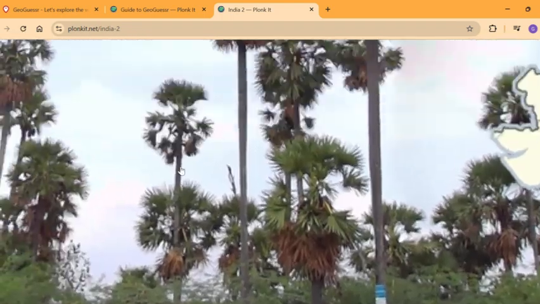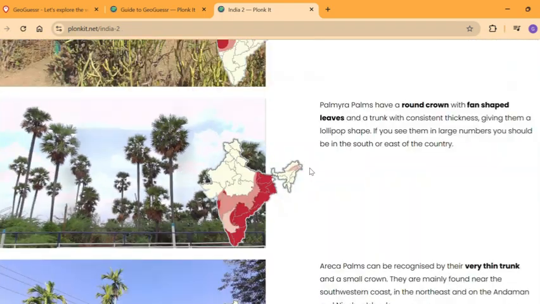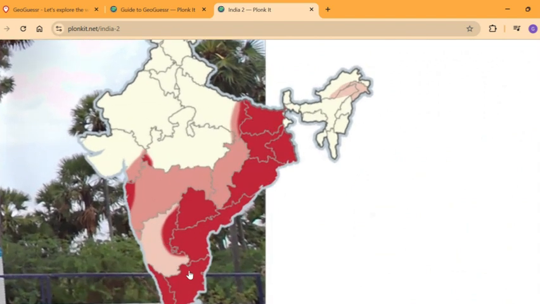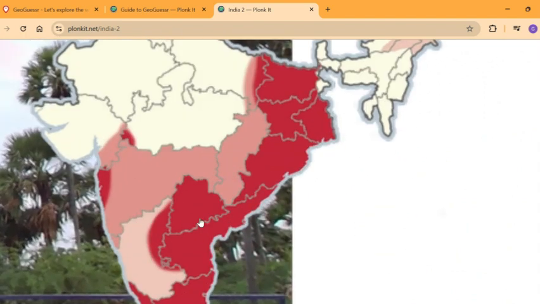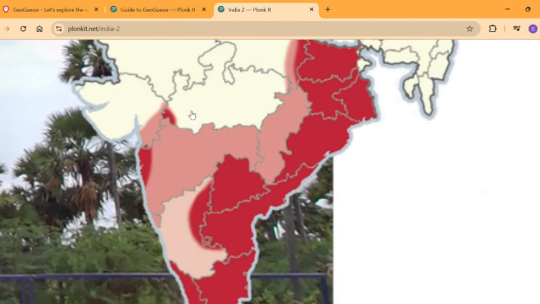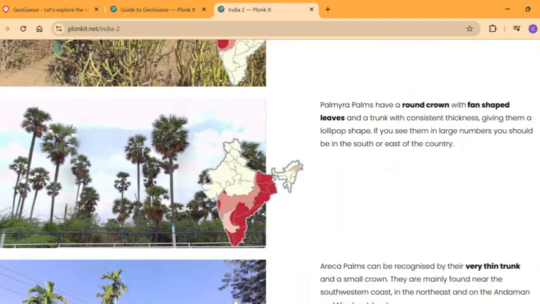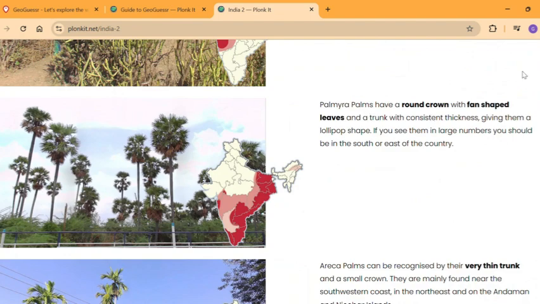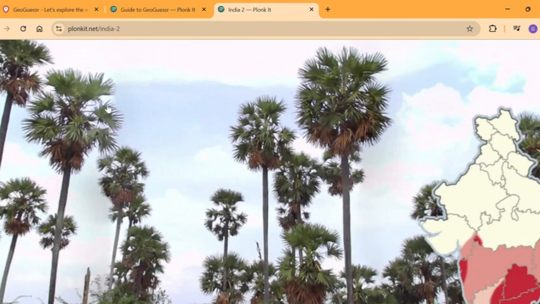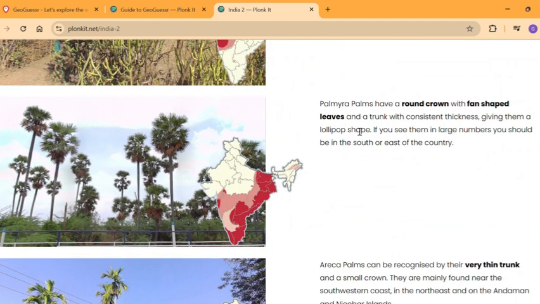Palmyra palms are these palms, so you'll have a lot of confusion with these type of palms. You're only going to get these in these type of areas in India, from Telangana in here, but the remaining is on the coastline with Bihar and all these up to Kerala. And sometimes near Mumbai as well, you could get that, as well as sometimes in this part of Madhya Pradesh. You'd see a lot of Palmyra palms with round crown leaves and fan-shaped leaves. All these are very common in the states along here.